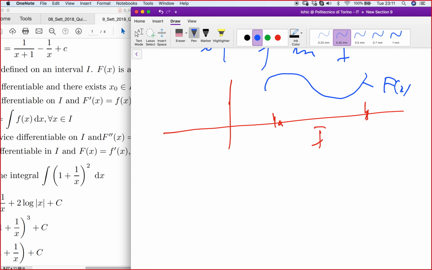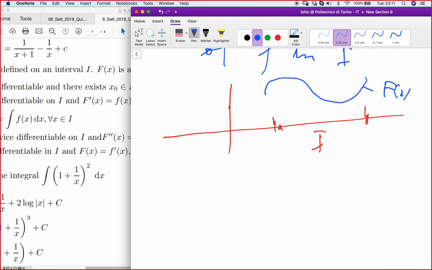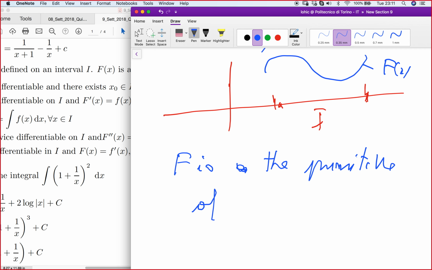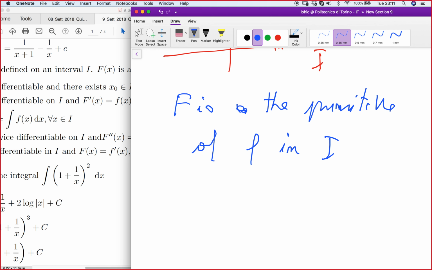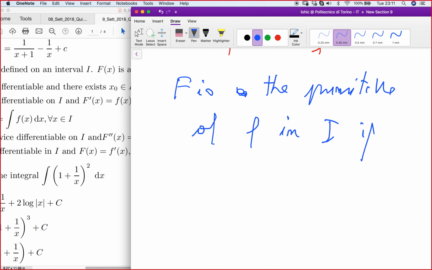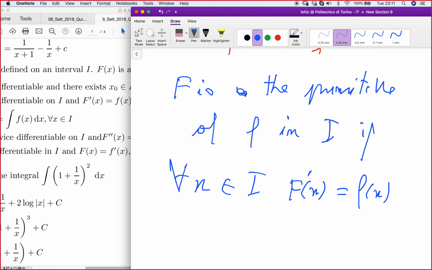So capital F of x is the primitive of small f in the interval I, if for all x that I take in I, at any point that I take in I, the derivative of big F at that point will be equal to the small f at that point.